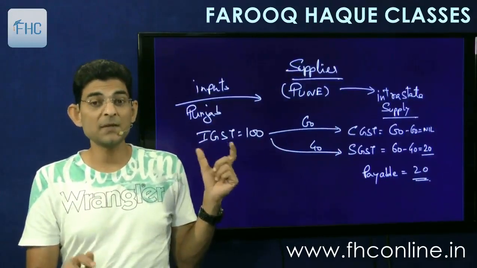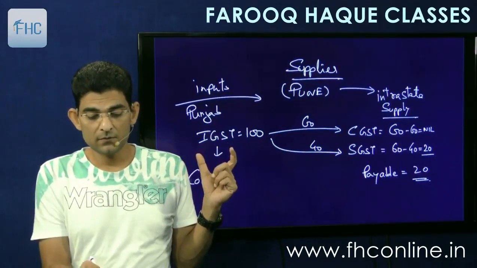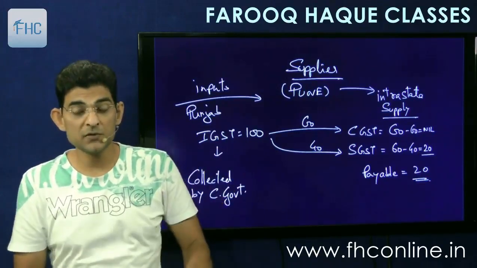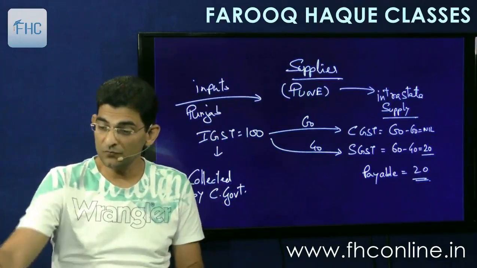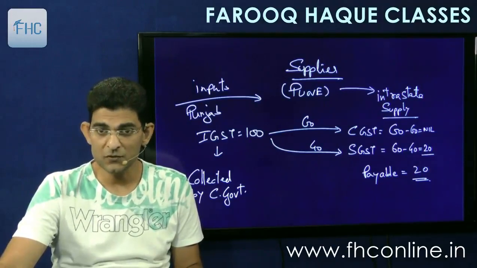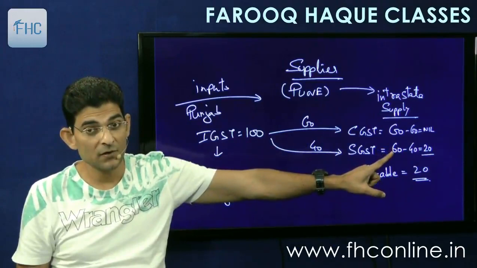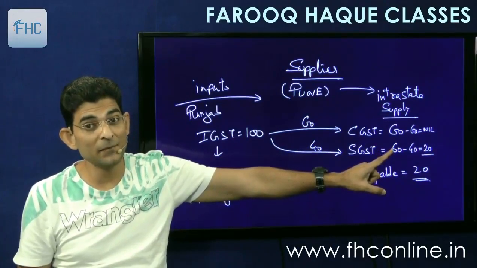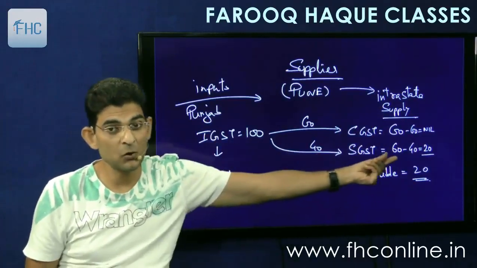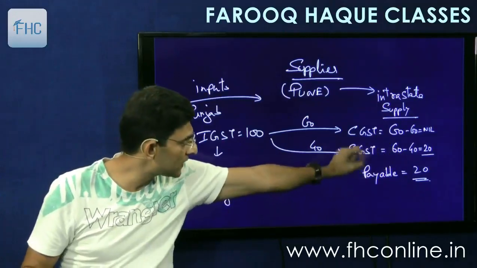Now who has collected this amount? This was collected by central government, right? 100 rupees was collected by central government. It was collected by central government. Very good. Now this 60 rupees was the amount collectible by the state government of Maharashtra, right? The 60 rupees belongs to Maharashtra government.